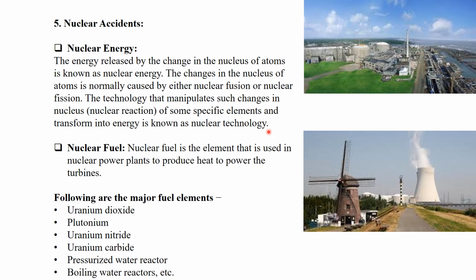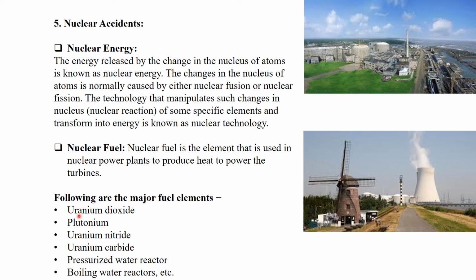So what is nuclear fuel? How do we generate nuclear energy? Nuclear fuel is an element that is used in the nuclear power plant to produce heat to power the turbines.